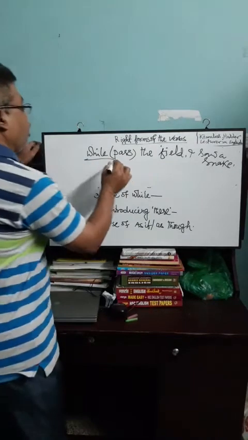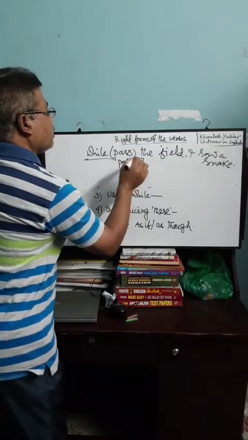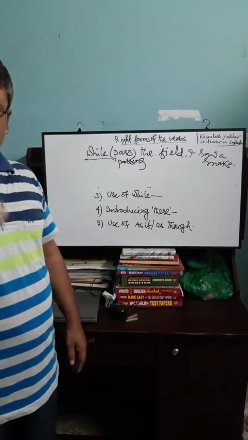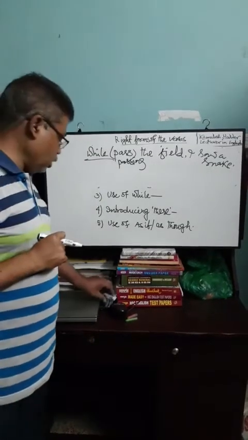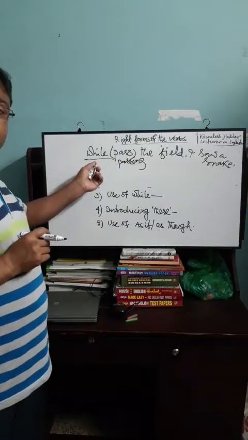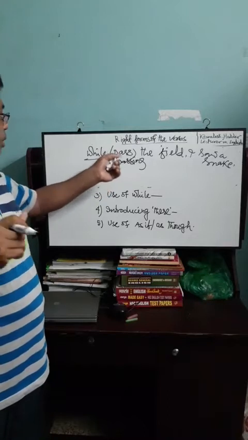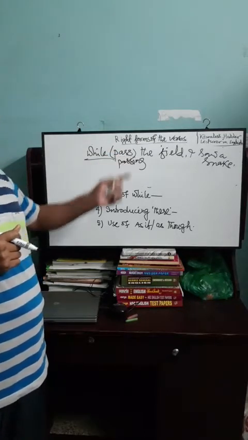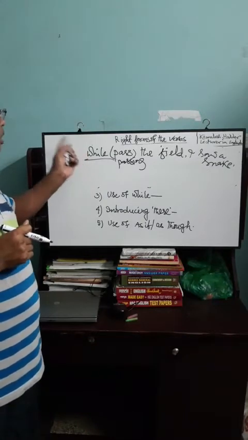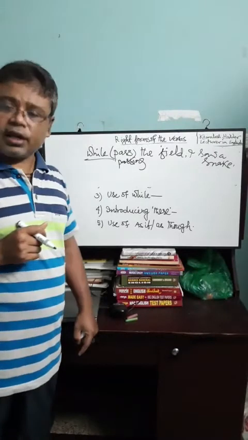That is, while passing the field, I saw a snake. The first rule of using while is, if there is while in any sentence and after while there is a verb, the verb will be changed into present participle form. This is the example. While passing a field, I saw a snake.